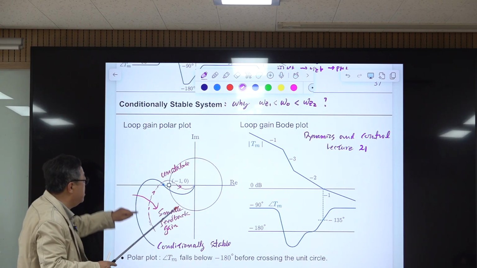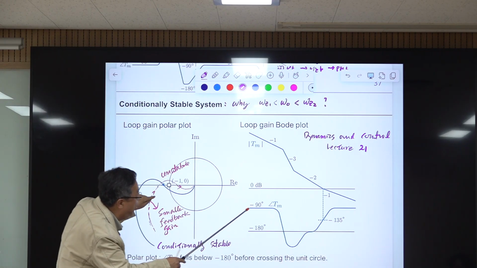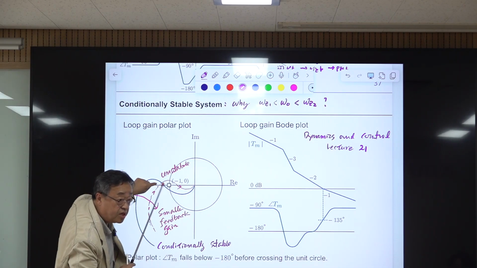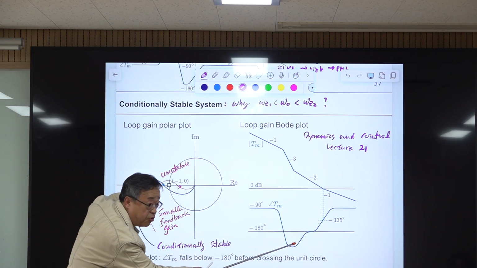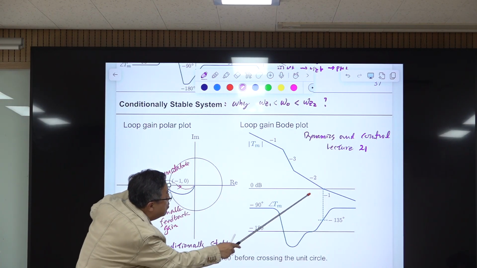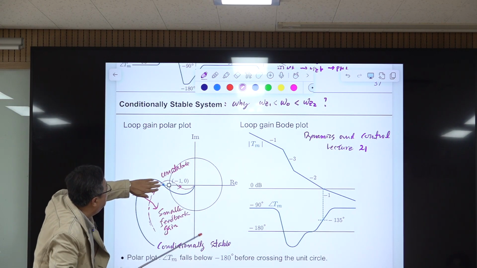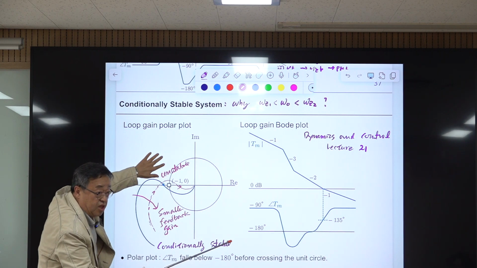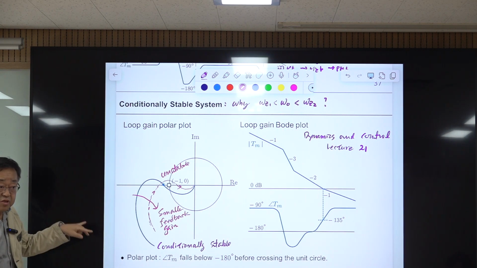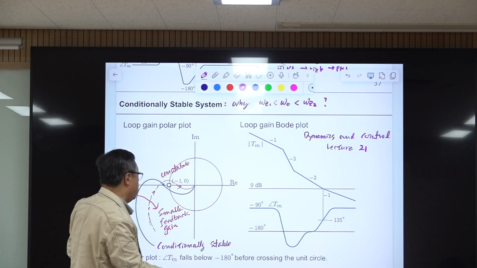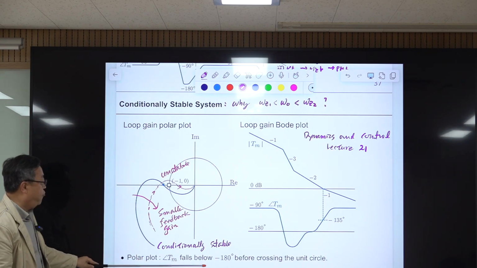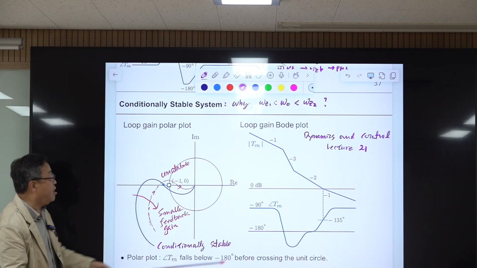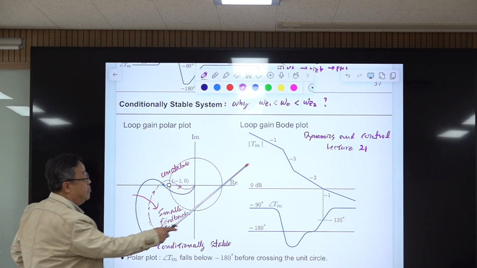Okay? But if it goes in this direction, phase is in this region, phase is more negative than minus 180 degrees. Which one is this? Okay? So this is a problem. If you have this, that means before crossing this unit circle, the phase is, this is the first quadrant, second quadrant for the first. In this region, the system is conditionally stable. This system has a problem. So in terms of the polar plot, the phase first becomes more negative than this degree before crossing the unit circle. This point is the same as this point.